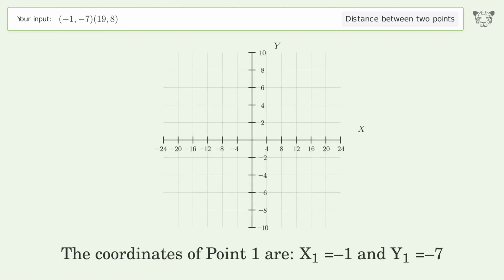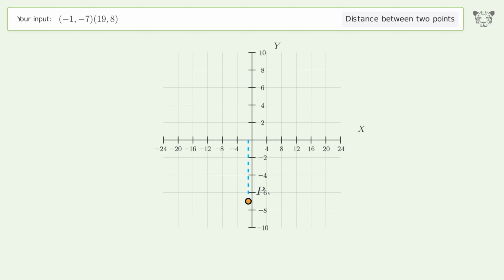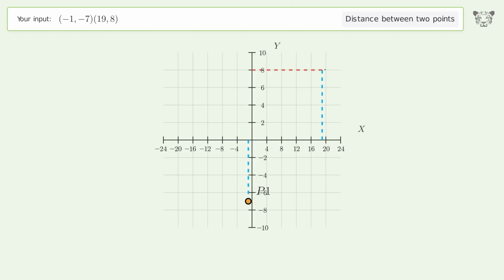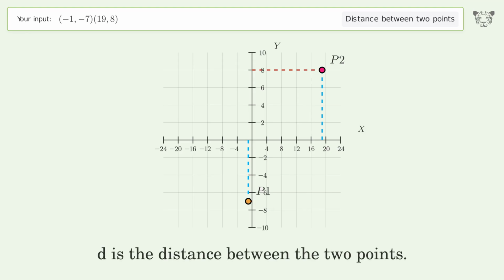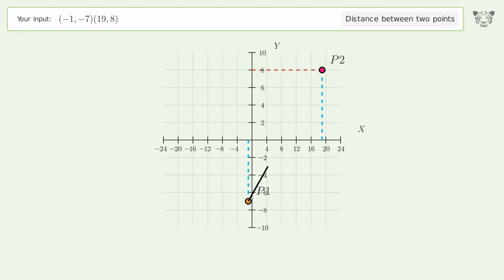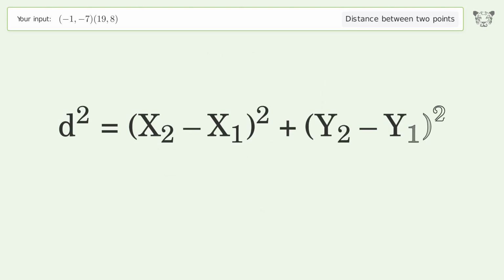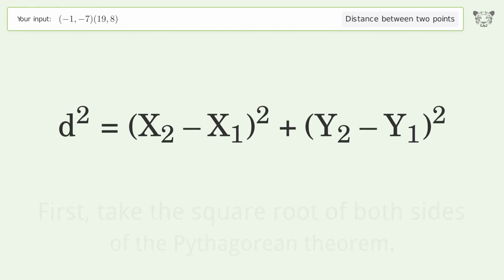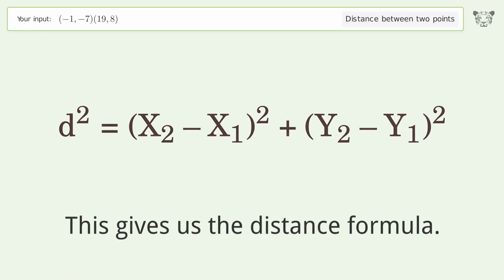The coordinates of point 1 are x1 equals -1 and y1 equals -7. The coordinates of point 2 are x2 equals 19 and y2 equals 8. D is the distance between the 2 points. First, take the square root of both sides of the Pythagorean theorem. This gives us the distance formula.